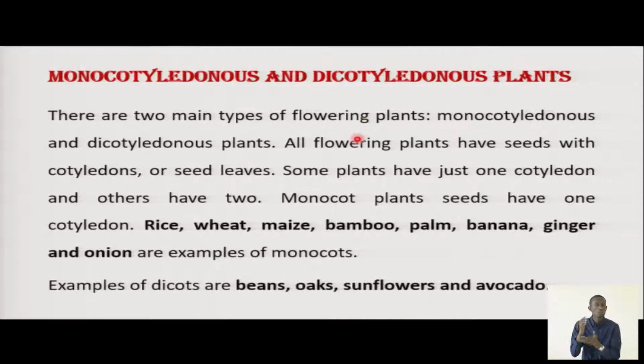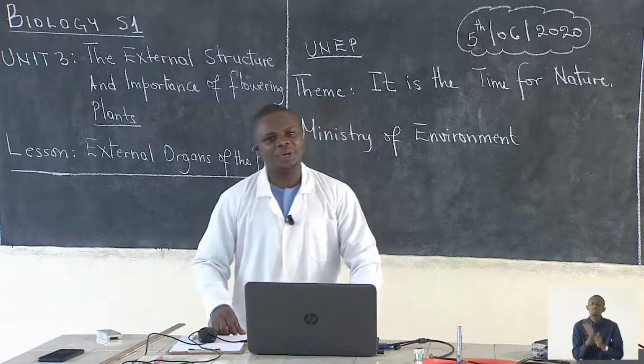When we talk about monocots, we can give examples of rice, wheat, maize, bamboo, palm, banana, ginger, and onion. Those are examples of monocots. And when we talk about dicots, or plants which have two cotyledons, we can think of beans, oats, sunflower, and avocado. Students, do you like eating avocado?